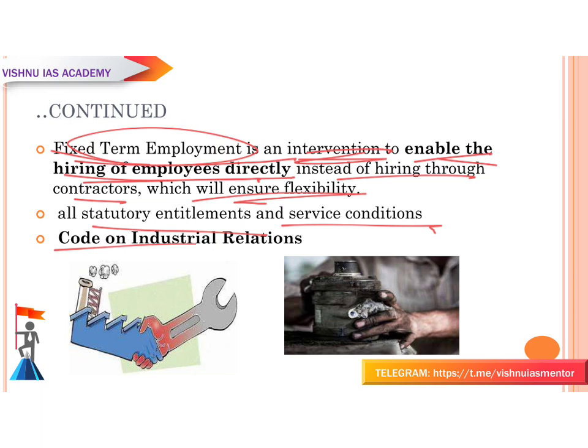Okay, next is the Code on Industrial Relations. So this will also extend the benefit of gratuity even for an FTE contract of 1 year, which is 5 years in the case of regular employees. So what are the grants or alms? Gratuity means alms or grants, you can say.